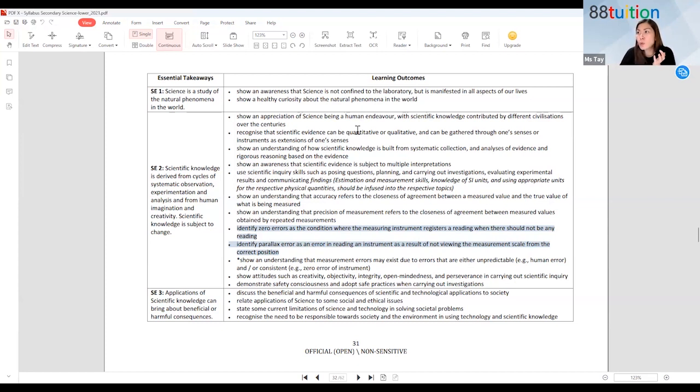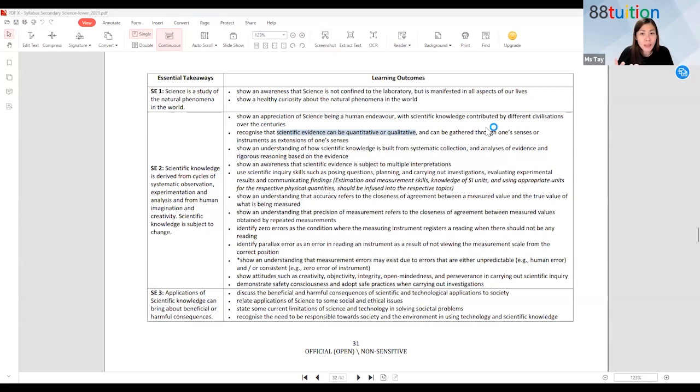And then we also talk about scientific evidence, whether it is quantitative or qualitative. If you see the words quantitative, qualitative, what comes to mind? Someone, do you know the meaning of quantitative or qualitative? Any idea? Quantity versus quality, very good. If it's quantitative evidence, that means there are some numbers involved.